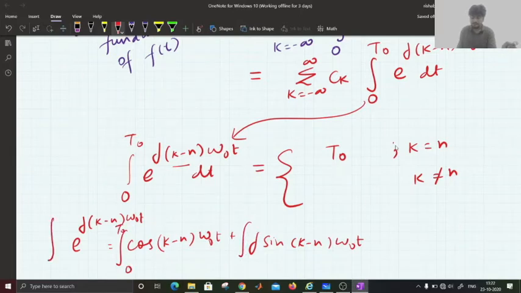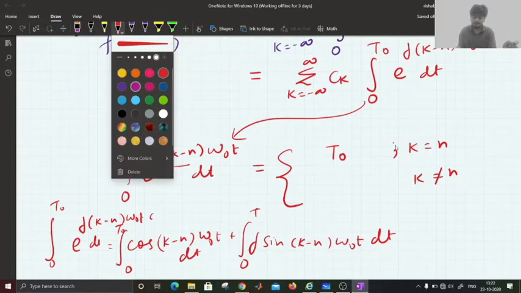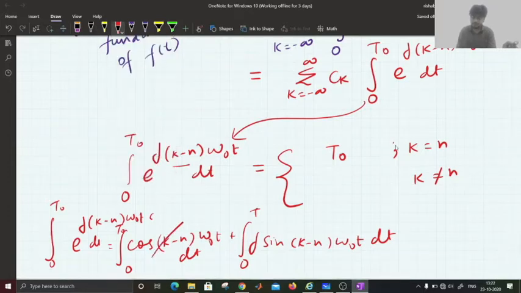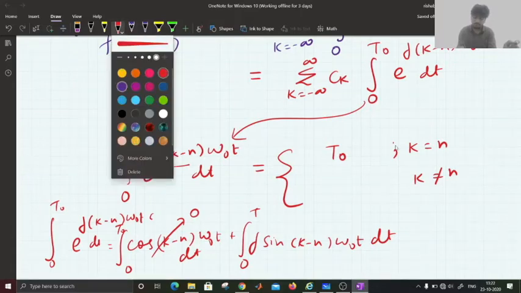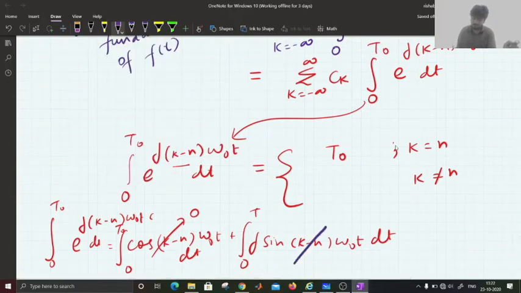0 to t naught, then its value will be 0. Its value will be 0 because we are trying to find the area under this curve over a time period.